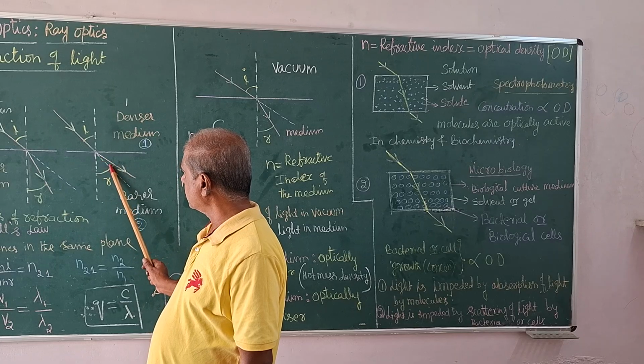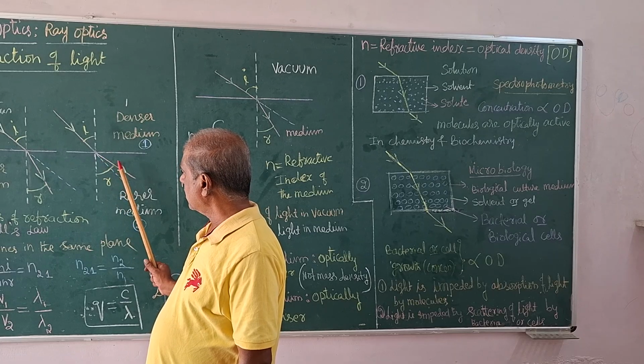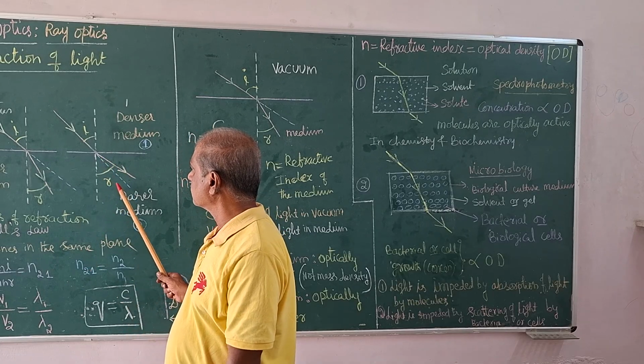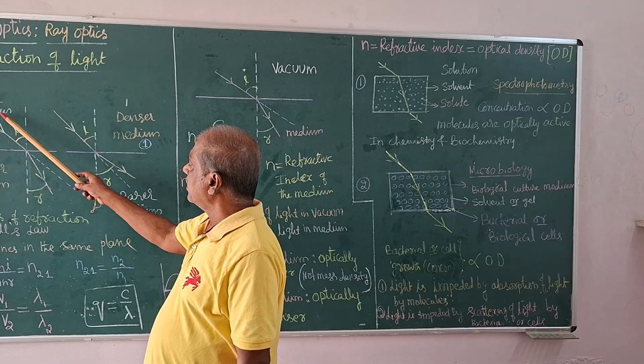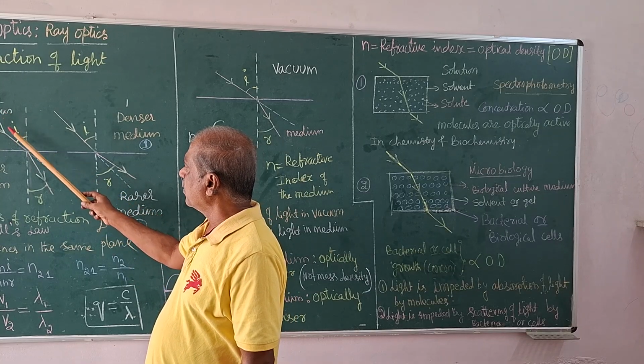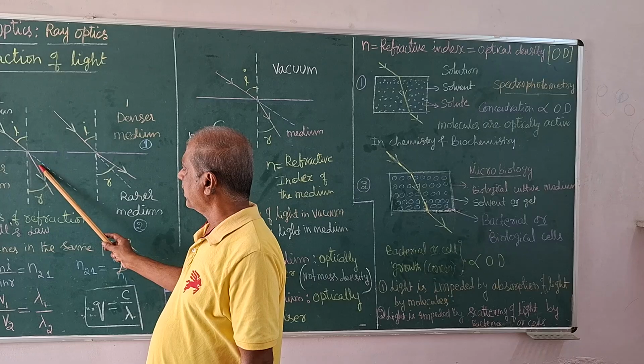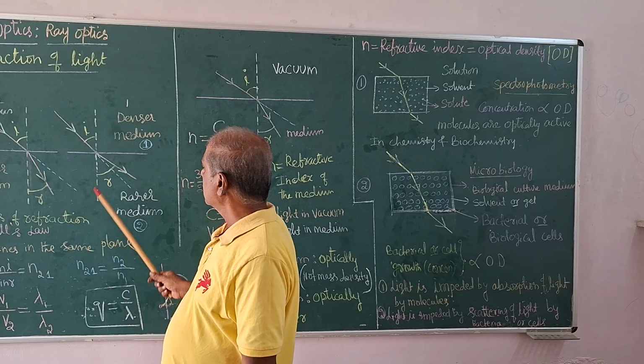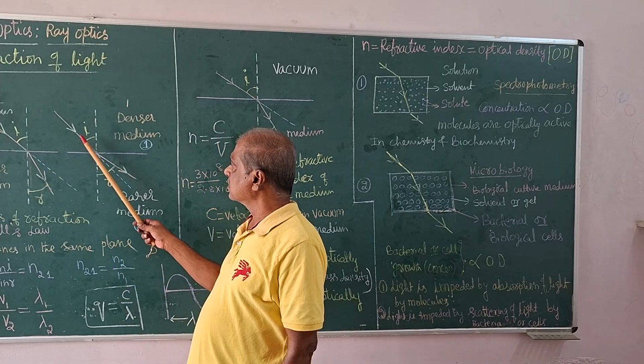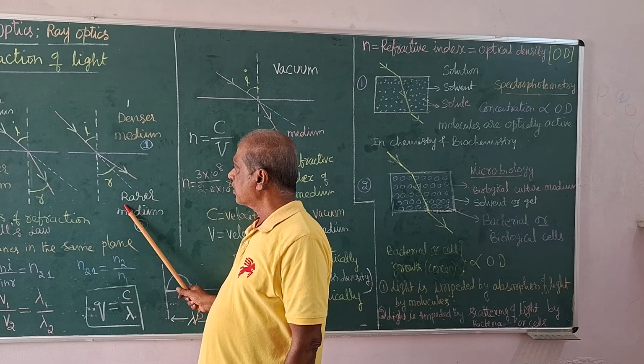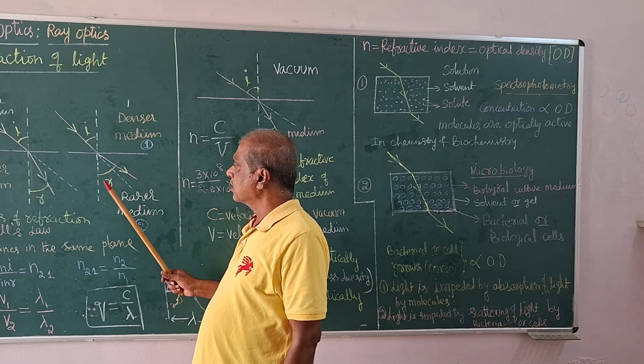There are two possibilities. It happens when the light passes from a rarer medium to a denser medium, light bends towards the normal. This happens when the light passes from denser to rarer medium, bending away from the normal.